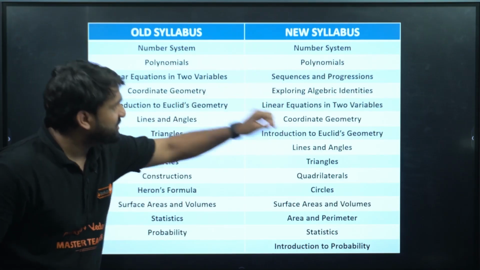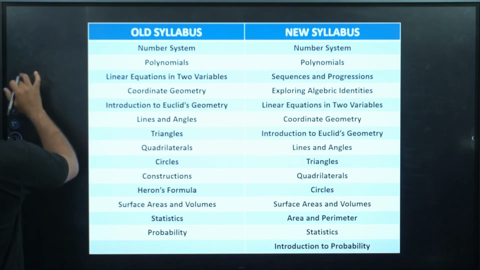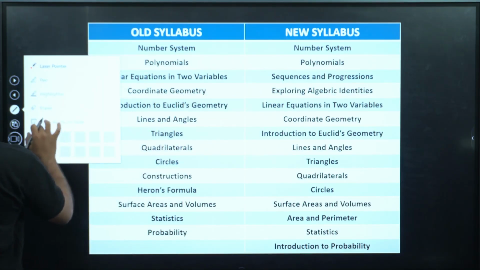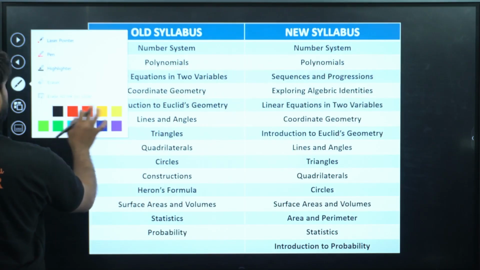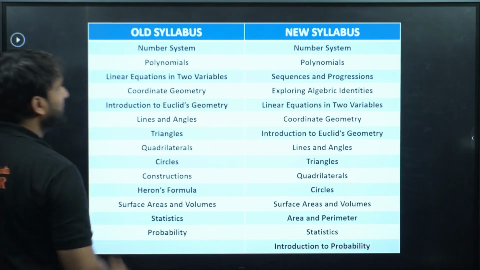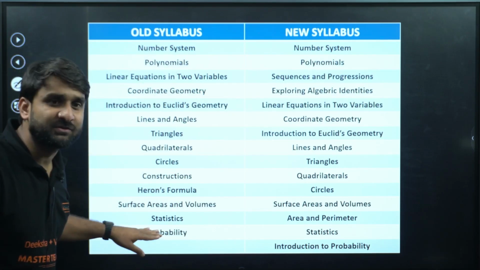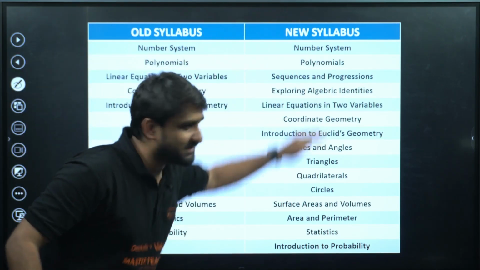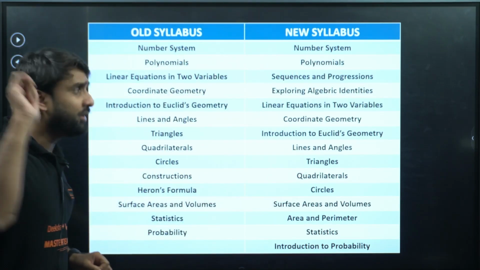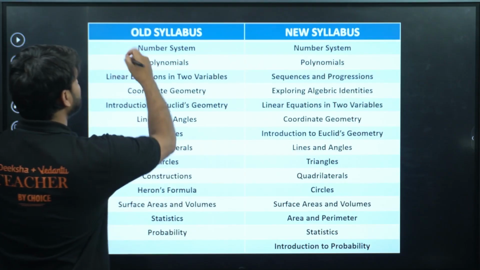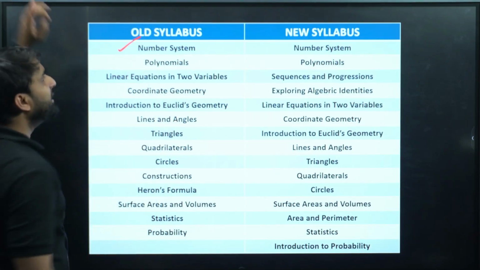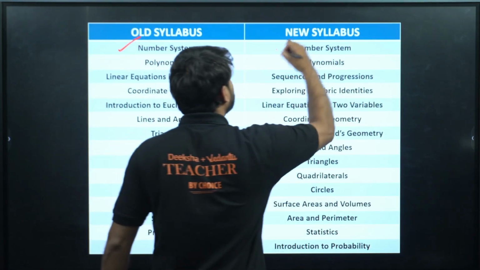Okay, so my dear champion, look at the syllabus. This is the comparison of both syllabi, the old syllabus chapters in mathematics and the new syllabus. In the old syllabus, number system was there, and in the new syllabus, number system will be there again.